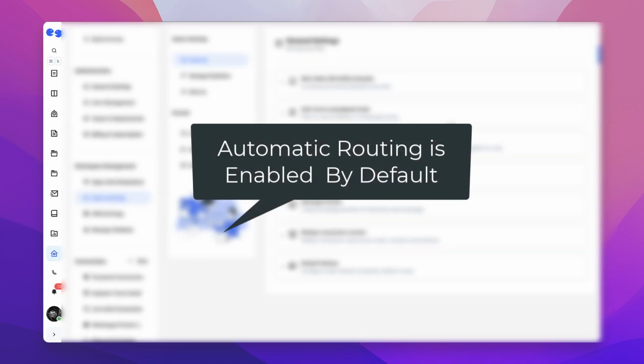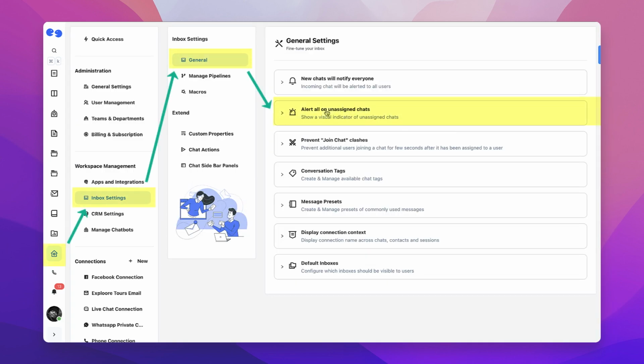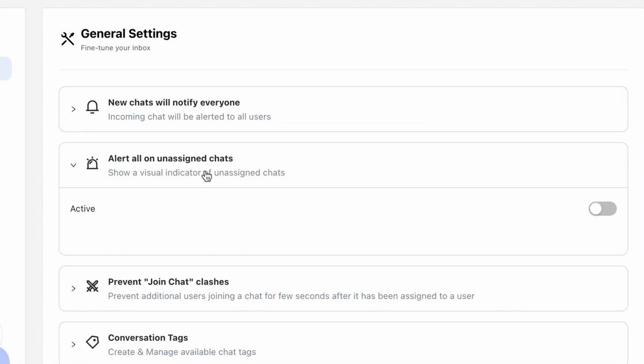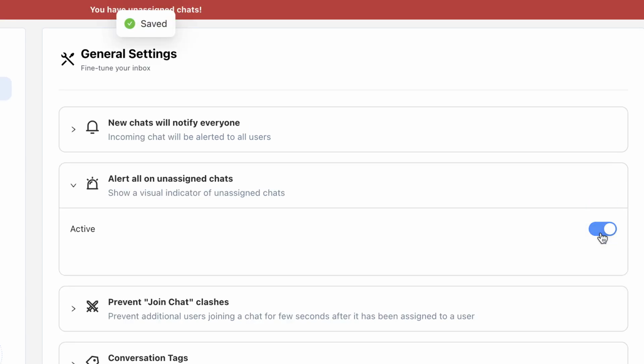By default, when auto-routing is enabled, only the relevant users will be notified about the new chats. There's a configuration option available in the workspace settings to alert everyone in the team if there are unassigned chats. This setting will display a red banner at the top of the screen when there are incoming leads without an agent assigned to them.